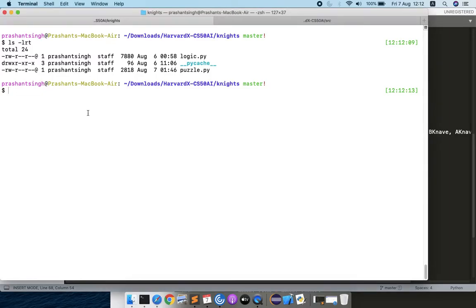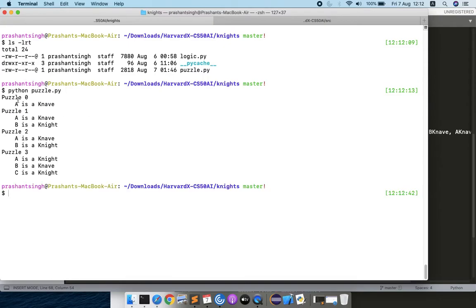I am going to demonstrate my Knights project. So let me first show the output of this puzzle. Here, as you can see, we are able to infer from the knowledge base whether A is a knave or knight, and B is a knave or knight, for all four puzzles.